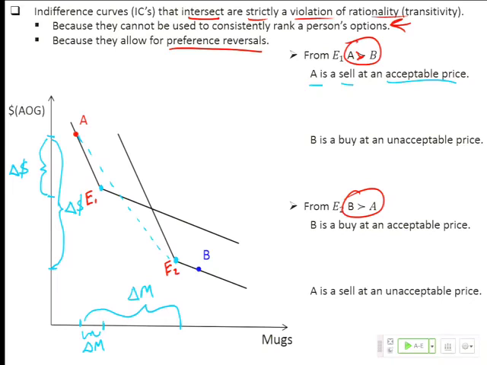And the answer is no, it's too high. The slope of that line is steeper. In absolute value, it is greater than the slope of their actual indifference curve, which is another way of saying that from the perspective of the second endowment point, A represents a sell at an unacceptable price.